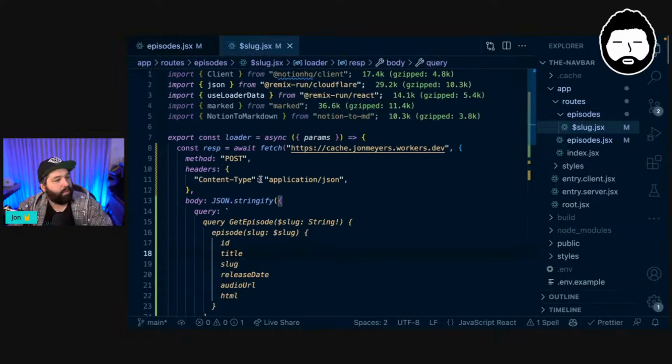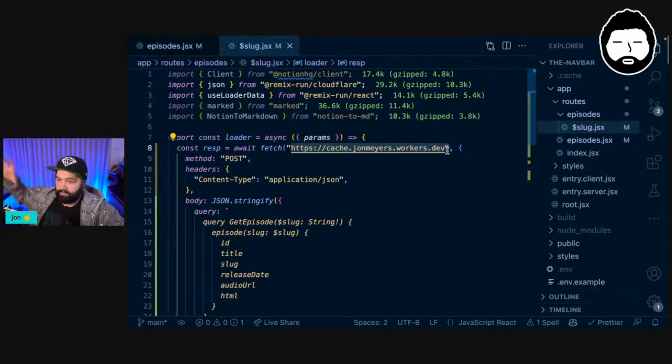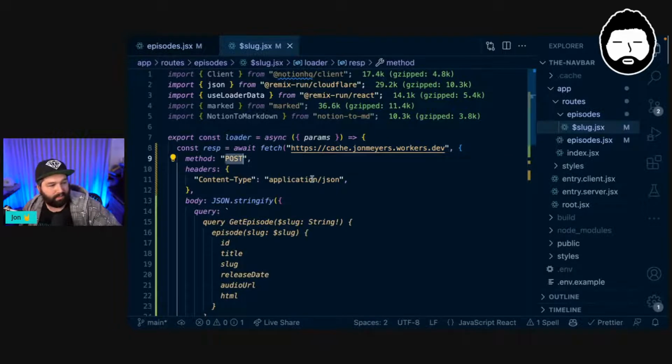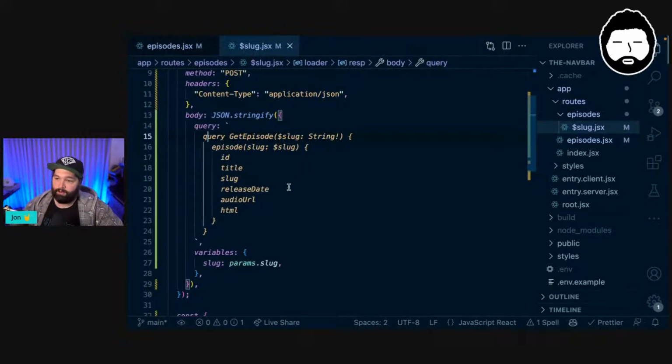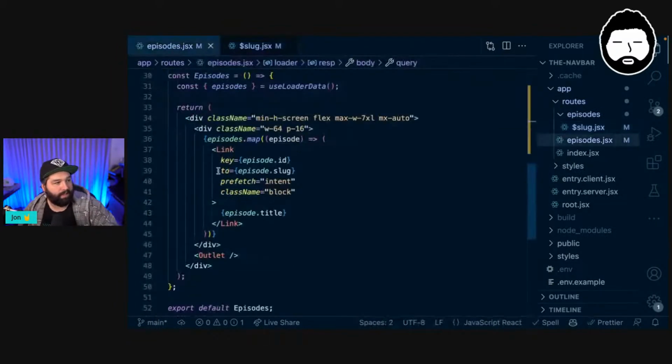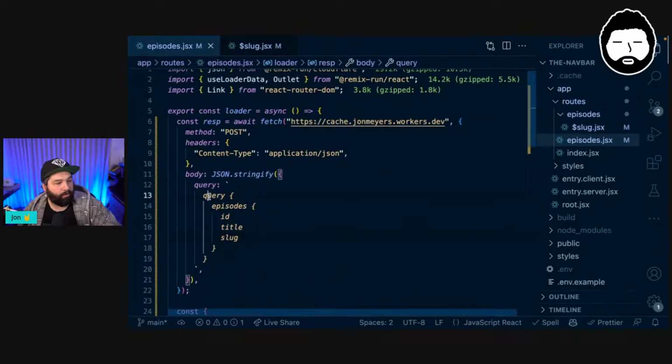Help me out, Prettier. But again, we are just using fetch. We're just going to the same URL, so we don't need any other workers. This one URL can serve all of our queries. We're sending a post request with content type set to application JSON. We're stringifying this query. And because we need to pass it a variable for that slug, we need to make this a named query. So that's where instead of here, we're just saying our query is for episodes and so on. We haven't made this a named query by giving it a unique ID.